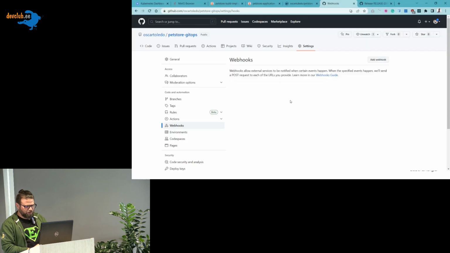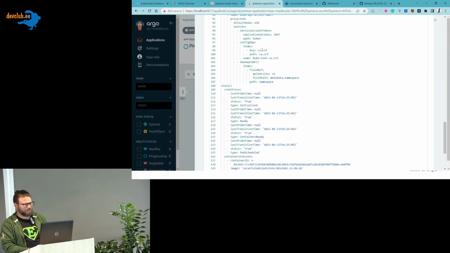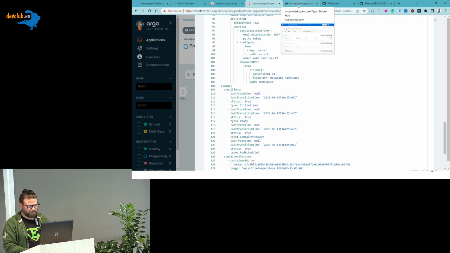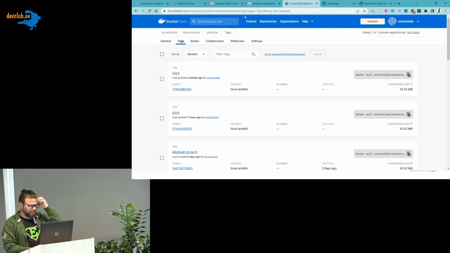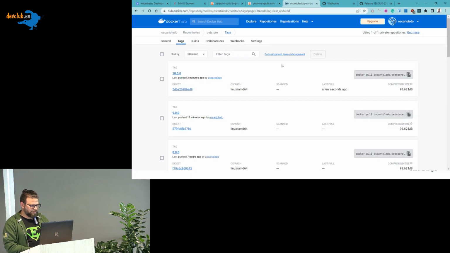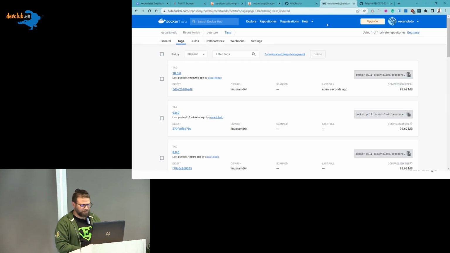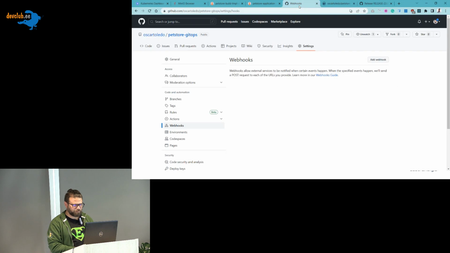So if we go to the cluster here, you can see now it's in stereo. Let's check a little bit. We have the image 10. If we go to the repository, we can check.